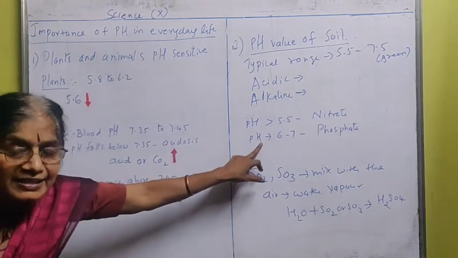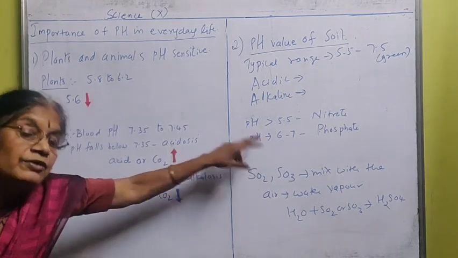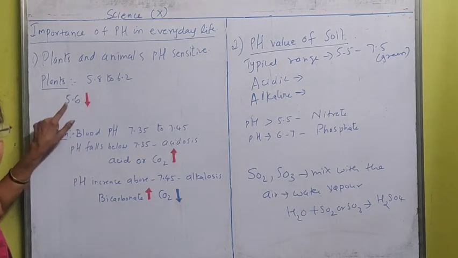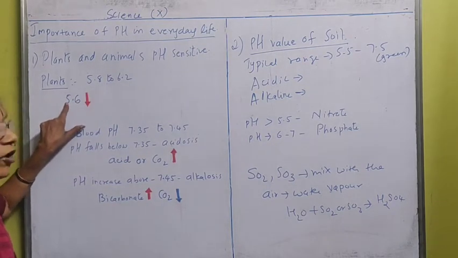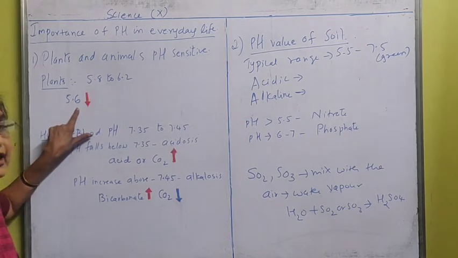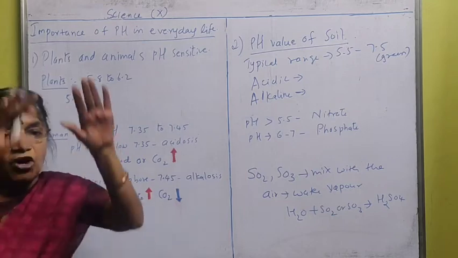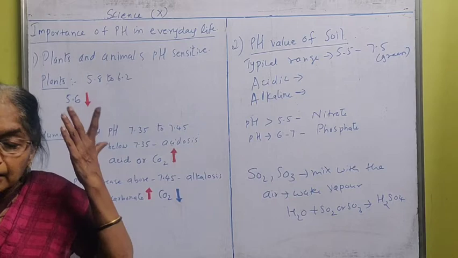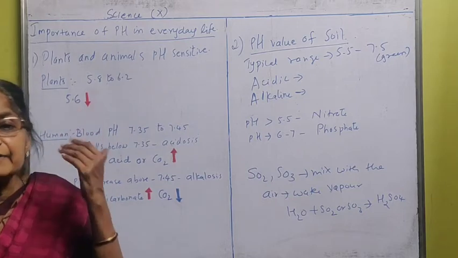So if monuments, that is non-living things, are affected, then you can think what about the living things. The plants are affected. When the acid rain falls, the pH value goes down. If it decreases below that, the plants cannot survive in that acidic environment. So the plants will start dying.